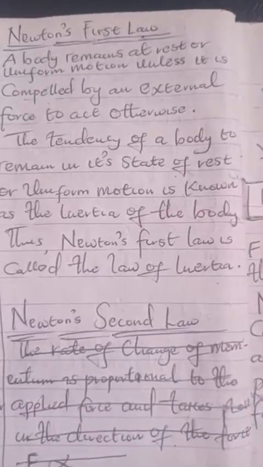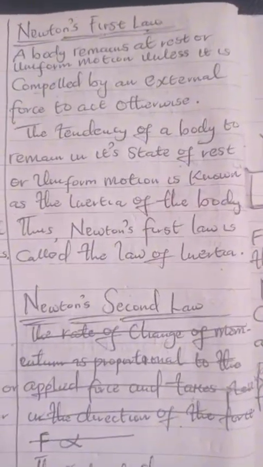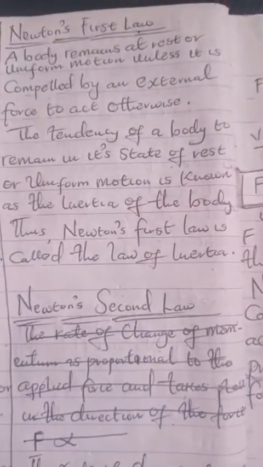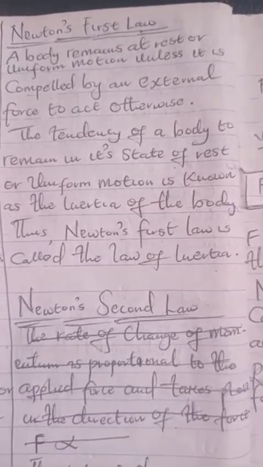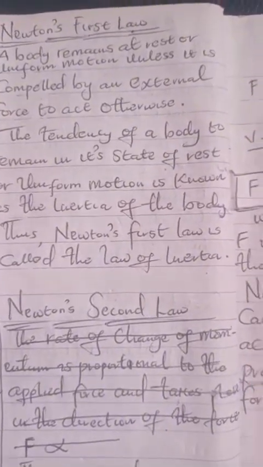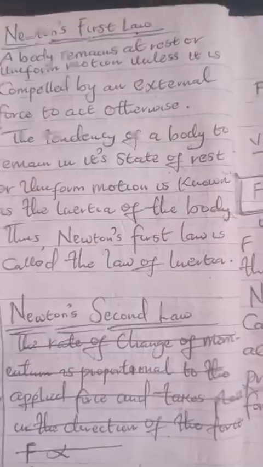So he said the tendency of a body to remain in a state of rest or uniform motion is known as the inertia of the body. Thus, Newton's first law is called the law of inertia. So Newton's first law of motion can be regarded as the law of inertia.